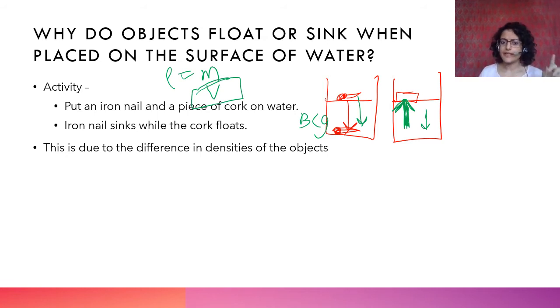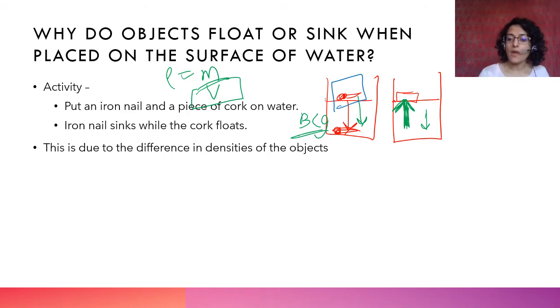Simple logic है ना? Density is inversely proportional to volume. So two objects that have the same mass can have different densities based on the volume they occupy. The higher the volume they occupy for the same mass, the lower density they have. And whether or not an object sinks in water or floats on it is dependent on the density of the object. So it is not only dependent on the mass or the weight, it is also dependent on the volume which they occupy. Understand?